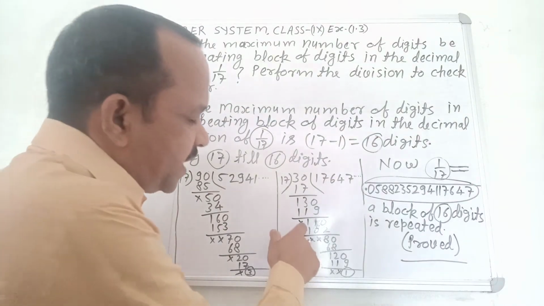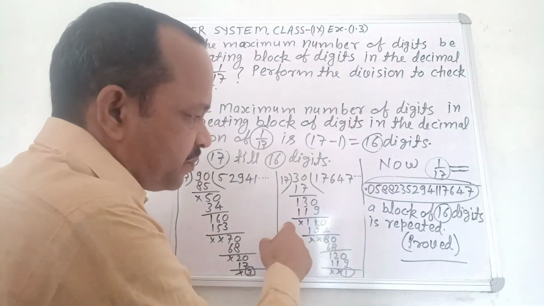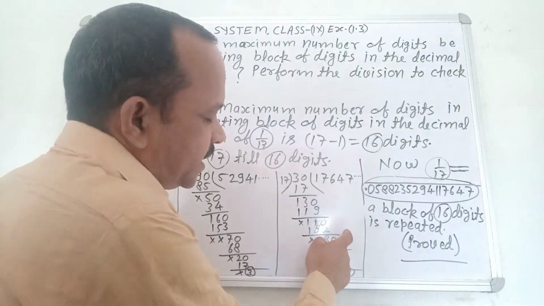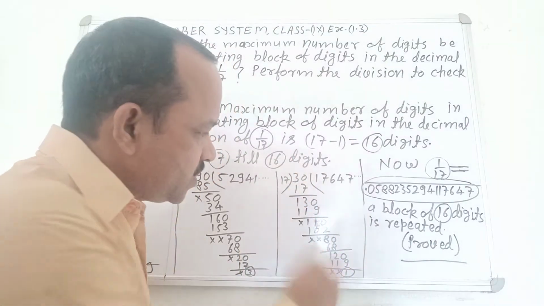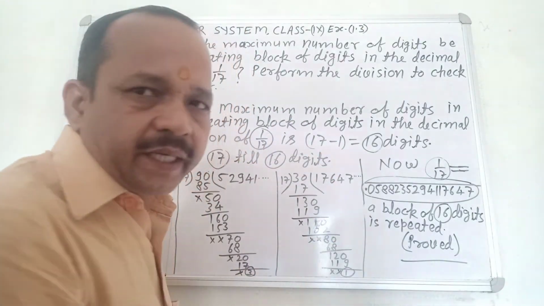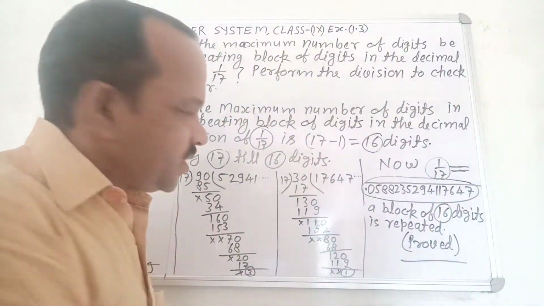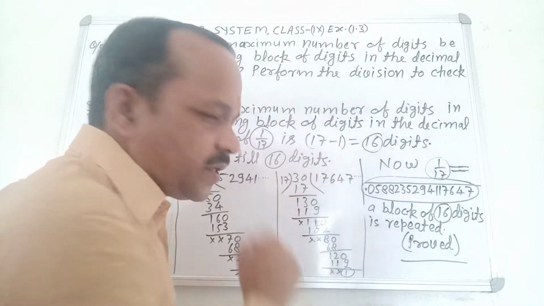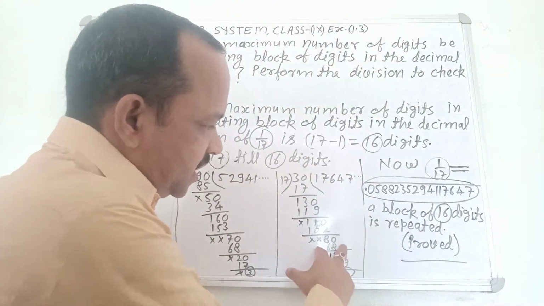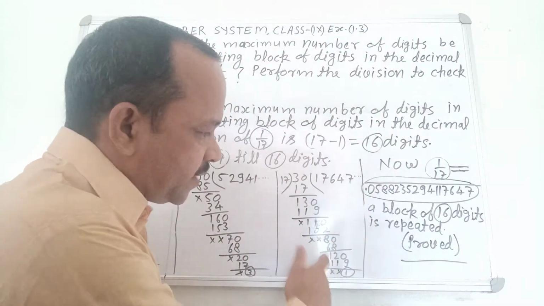Now you divide 110 by 17. 17 6s are 102. You subtract 102 from 110, you find 8. Then you write 0 after 8, it becomes 80. You divide 80 by 17. 17 4s are 68. 68 subtracted from 80, you find 12.